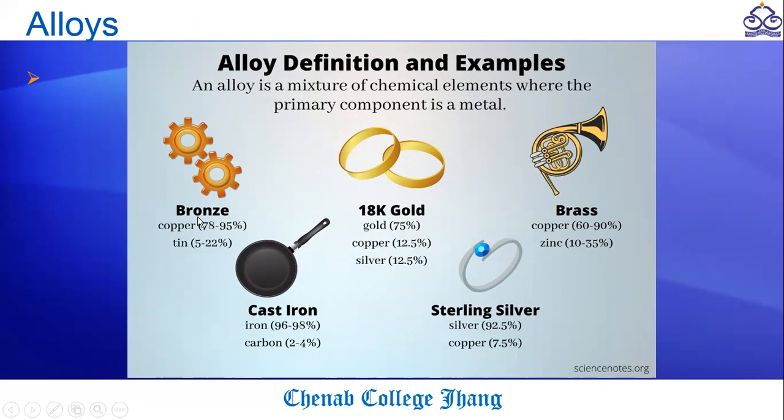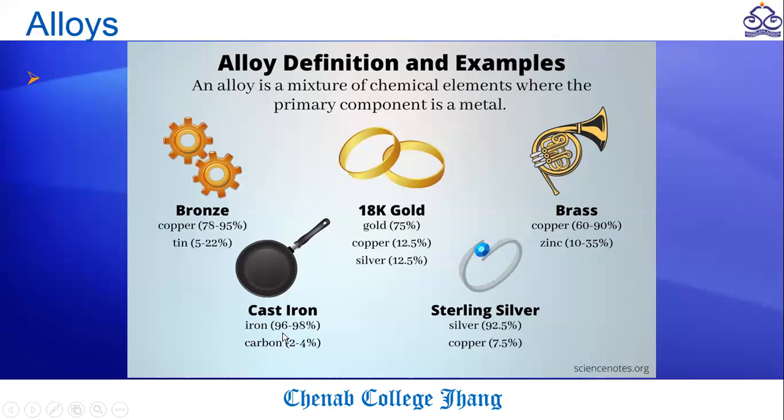For example, in the case of bronze, you can see that copper is 78 to 95% and tin is 5 to 22%. 18 karat gold has 75% gold, 12.5% each copper and silver. And in brass, you can see 60 to 90% of copper and 10 to 35% of silver. And there is one example in which one is a metal and the other is a non-metal element, and that is cast iron.